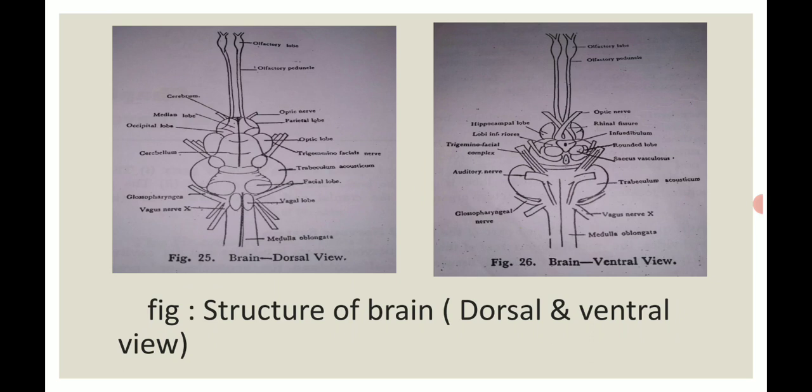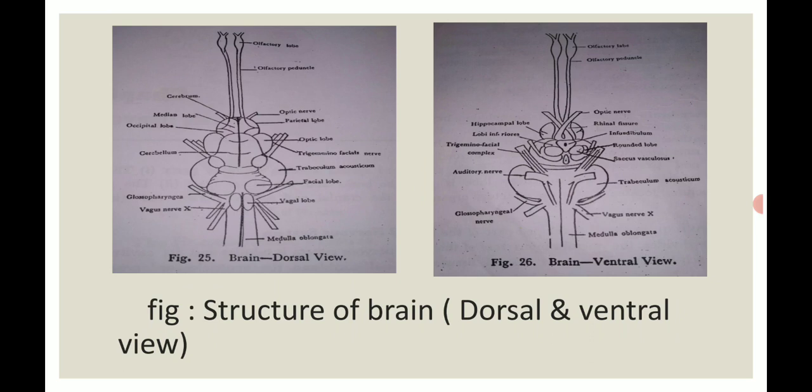In the lower side there is the medulla oblongata. In the right side diagram is the ventral view of the brain; this one is dorsal, and this is the ventral view. Here again the olfactory lobes and olfactory peduncle are present, along with the optic nerves and the radial fissures.